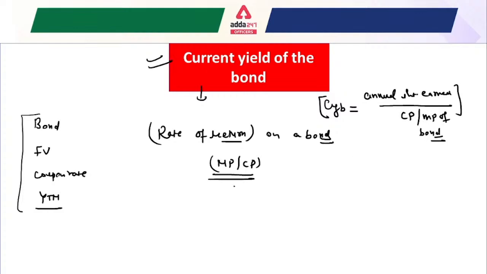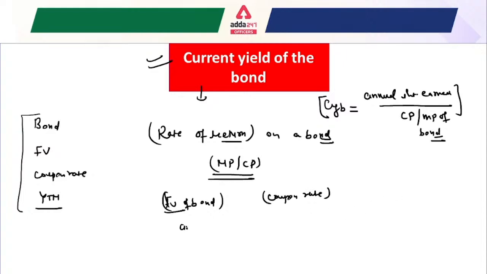In the previous lecture I already explained that whenever you are given the face value of the bond and the coupon rate, that is the first thing you have to do. Whatever other rates are given, suppose a required rate of return is given, that doesn't matter.